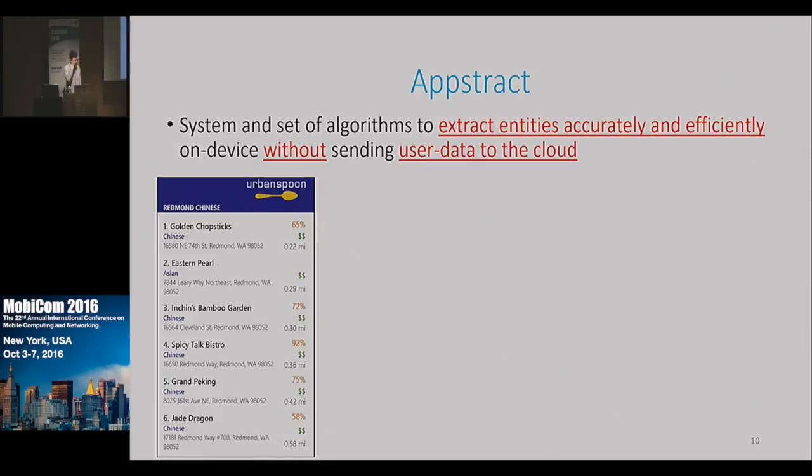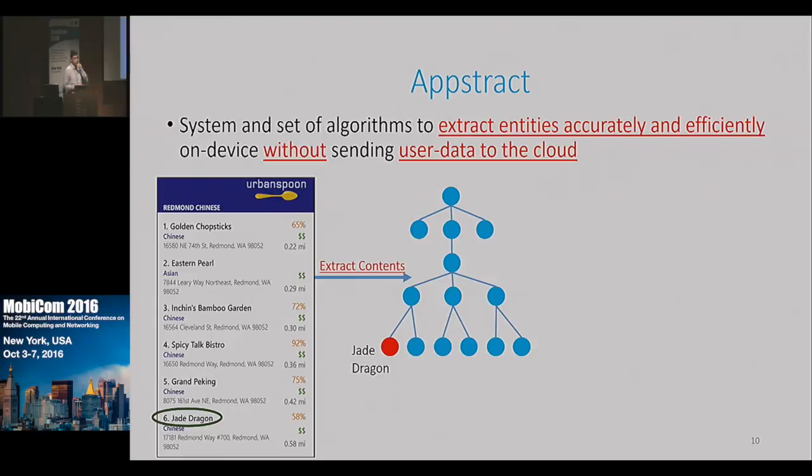So we built Appstract, a system that overcomes all of these challenges, and it essentially extracts entities accurately and efficiently without sending user data to the cloud. So very quickly, let's say that on OpenSpoon, I want to extract entities from this page. The first thing Appstract is going to do is extract all of the contents on the screen.